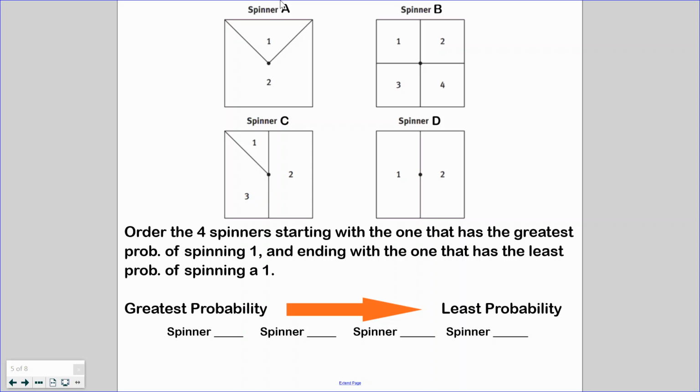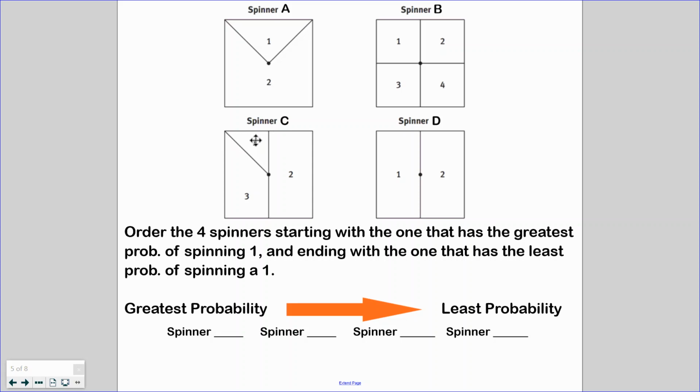So just by looking at them, I can see right now that this one right here, that's half of the spinner. So I basically have a 50-50 chance here of getting 1. This one's nice, evenly cut into 4 pieces. And remember, I talked about that also in the video from yesterday. These are cut into quarters, so there's a 25% chance here. All right, here's one of these quote unquote crazy spinners where 2 is cut nicely here in half. And then we have 1 and 3 kind of sharing the box.